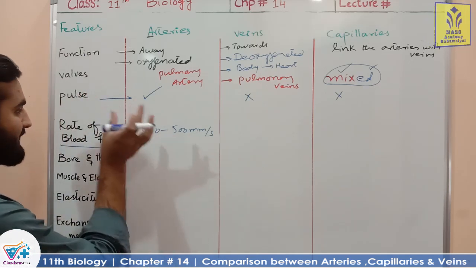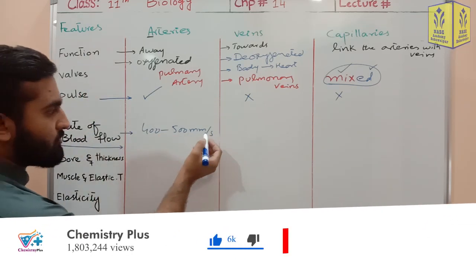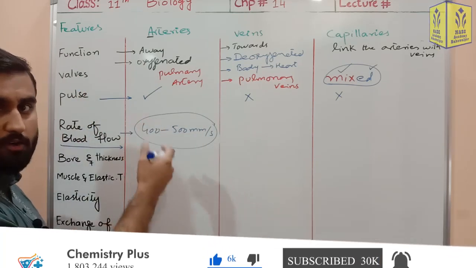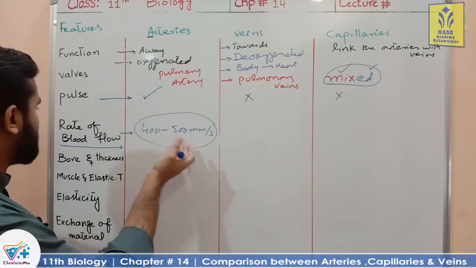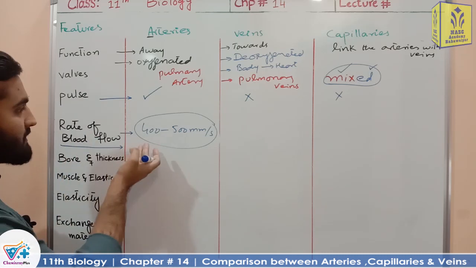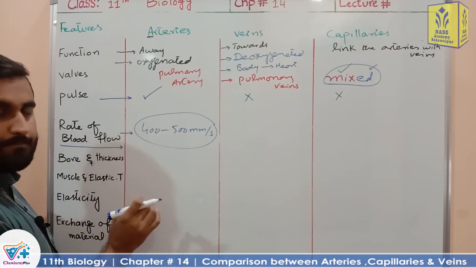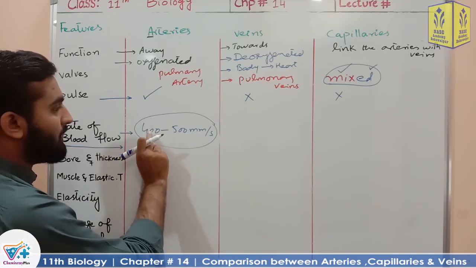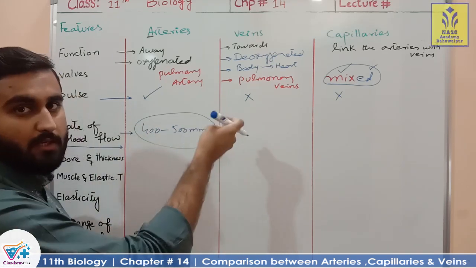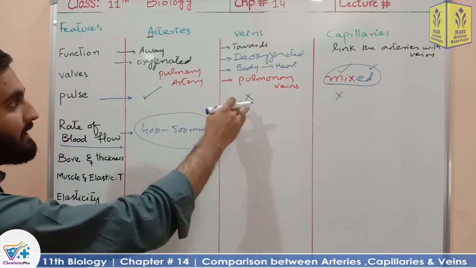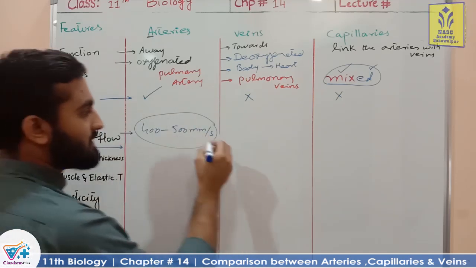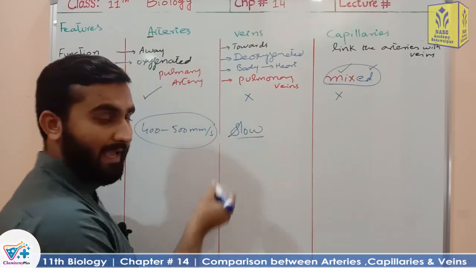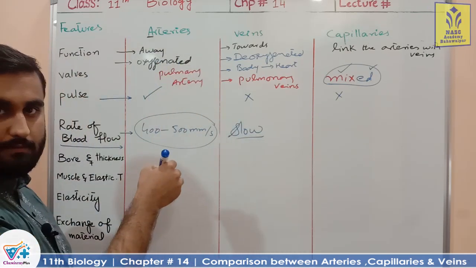The speed, the rate of flow of blood: when we divide a quantity by time, it is not a single quantity, it becomes a rate. The rate of flow of blood in the arteries is nearly 400 to 500 millimeter per second. In veins, the flow of blood is slow as compared to arteries.